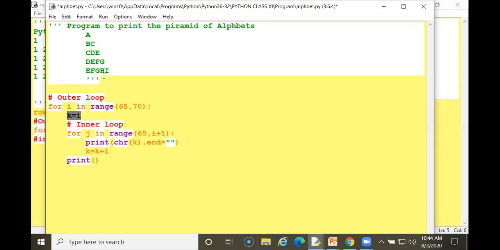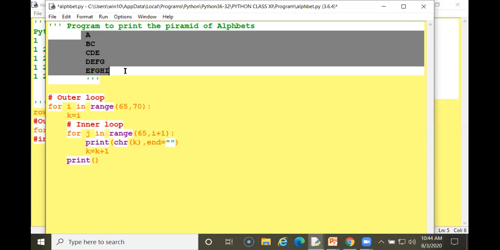For this pyramid, first A will print, then B, C, then C, D, E, F, G, any character which you are inputting. It will work there. Next will be updated.